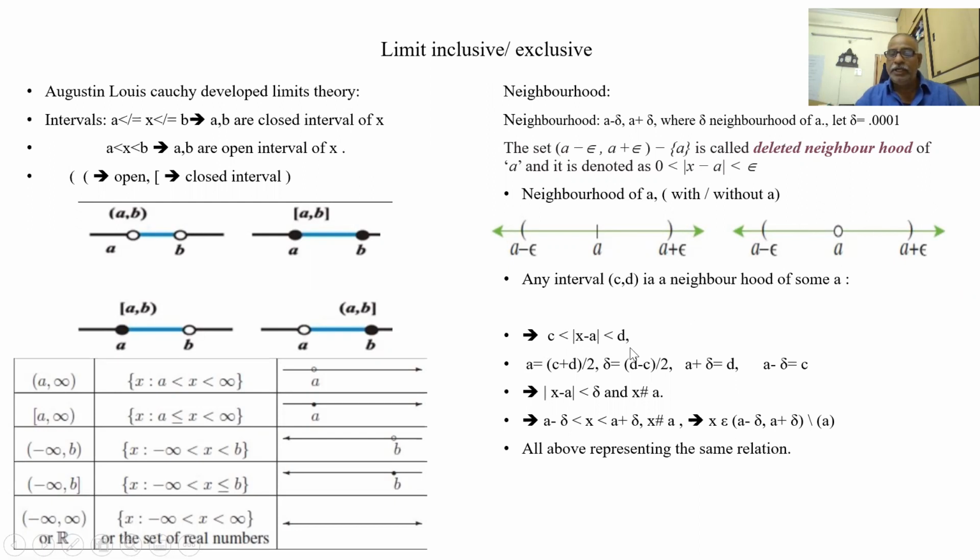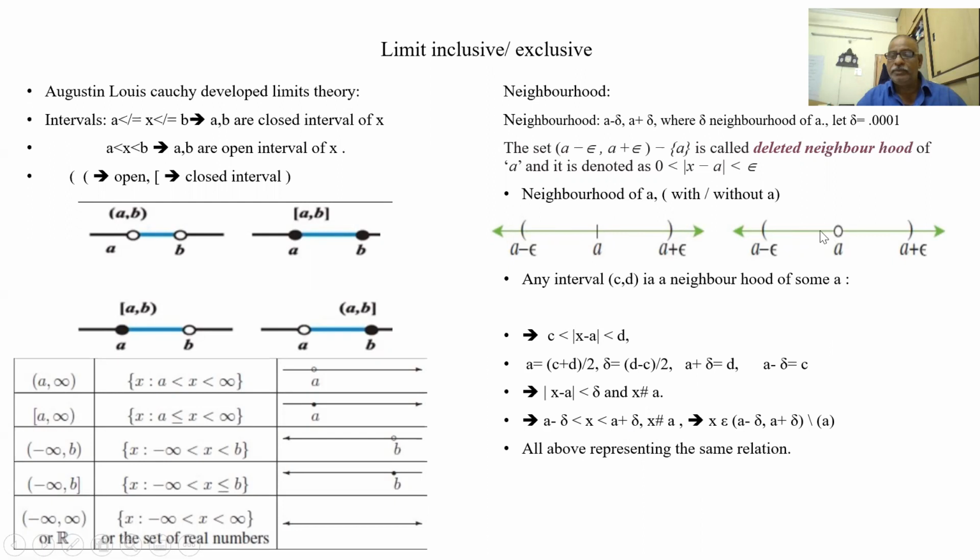So C and D neighborhood: C is less than X, and X is less than D. C, D is the neighborhood of some A. If this is C, then A is the center point of C and D, that is, C plus D by 2. Delta is D minus C by 2. A plus delta is D, and A minus delta is C. Like that, we define the neighborhood of any point. So A minus delta is less than X, less than A plus delta.